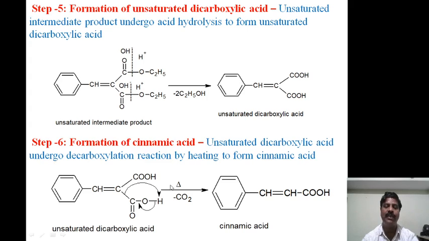It is a controlled heating, because 2 molecules of carboxylic acid groups are there, but we require only 1 carbon dioxide to be removed by decarboxylation, with the other carboxylic group unaffected. Therefore, on heating, it removes carbon dioxide gas, and this bond will be formed, that is here, and therefore cinnamic acid will be formed. This is about the Knoevenagel condensation reaction.